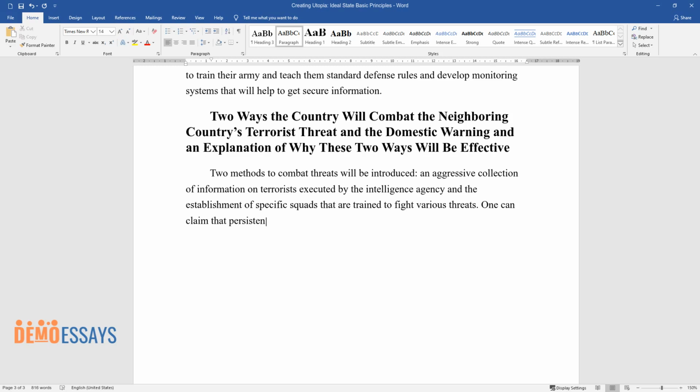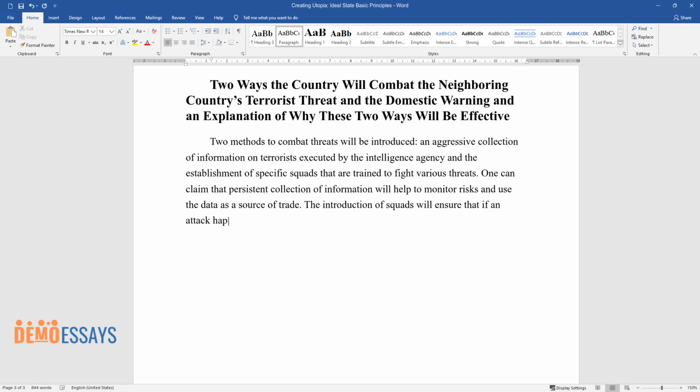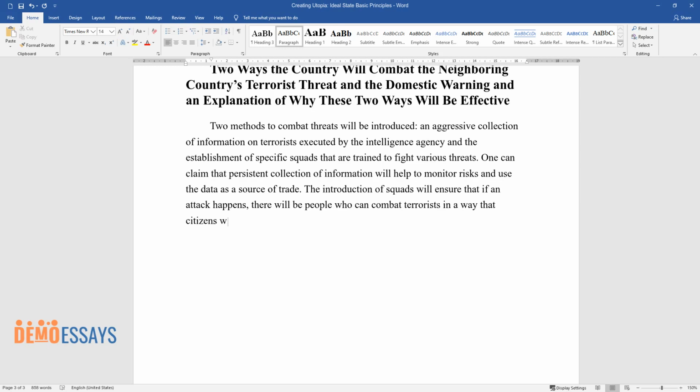One can claim that persistent collection of information will help to monitor risks and use the data as a source of trade. The introduction of squads will ensure that if an attack happens, there will be people who can combat terrorists in a way that citizens will not be hurt.